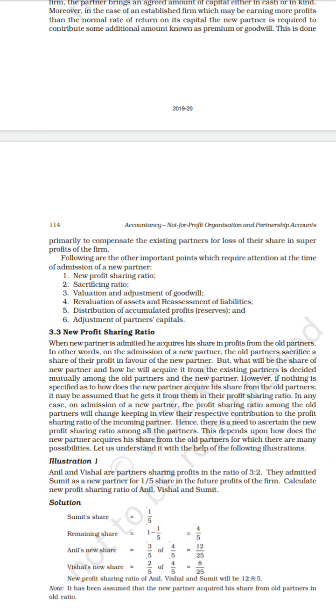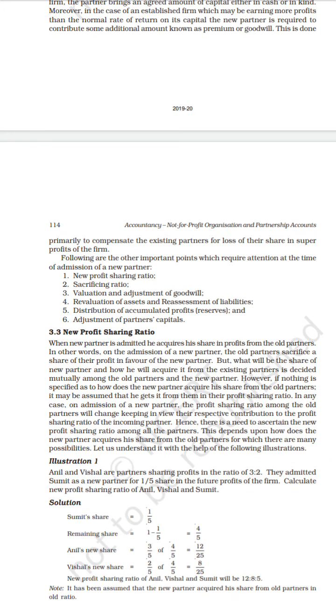So when there is an admission of a new partner, the profit sharing ratio among the old partners will change, keeping in view the respective contribution of the profit sharing ratio of the incoming partner. So there is a main need to ascertain. So at the time of admission of a partner, the first step is to calculate the new profit sharing ratio. This is the main one.